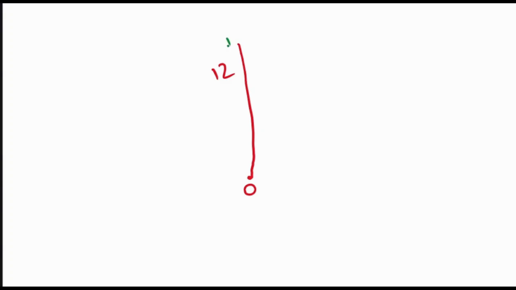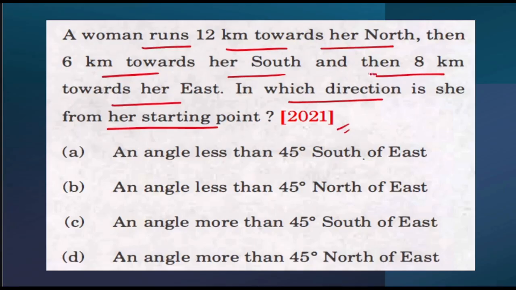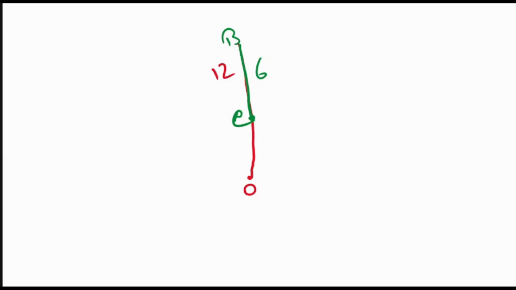Say for example, this is point B, and this is 6 kilometers, which is point C. Now they say, and then 8 kilometers towards her east. So from this position, she is moving 8 kilometers. Say for example, this is point D.